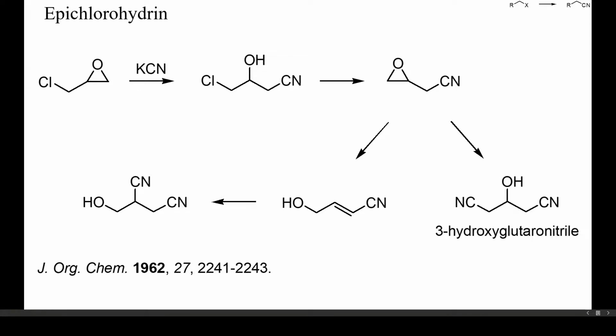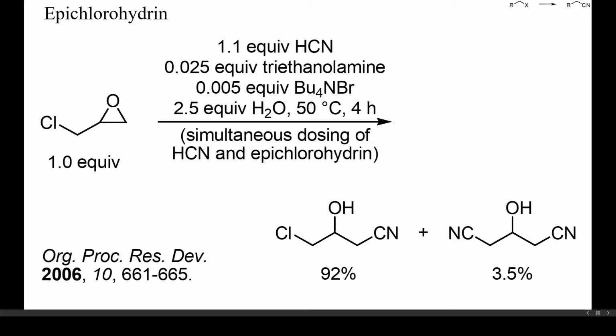High yields of 3-hydroxyglutaronitrile can only be obtained by carefully controlling the pH of the reaction mixture. Moreover, in the presence of bases, epichlorohydrin can polymerize. Better results could be obtained on a large scale by conducting the reaction in 2 steps. First, a preparation of 4-chloro-3-hydroxybutyronitrile by single addition of cyanide to epichlorohydrin, followed by treatment of this product with aqueous sodium cyanide.